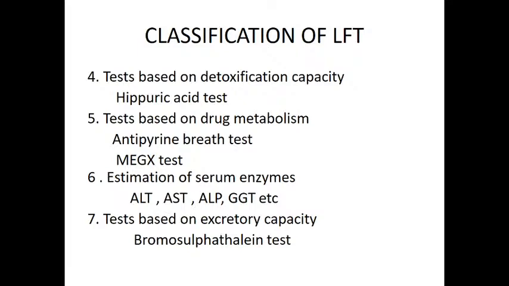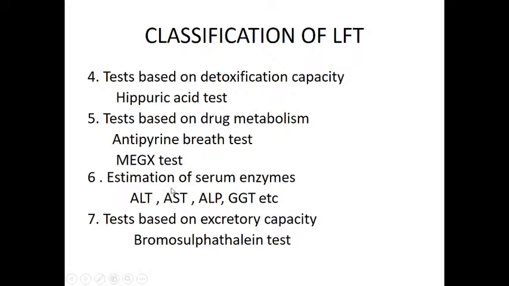The liver helps in the excretion of exogenous dyes, especially bromosulfophthalein, so excretory capacity can be assessed by the bromosulfophthalein test.